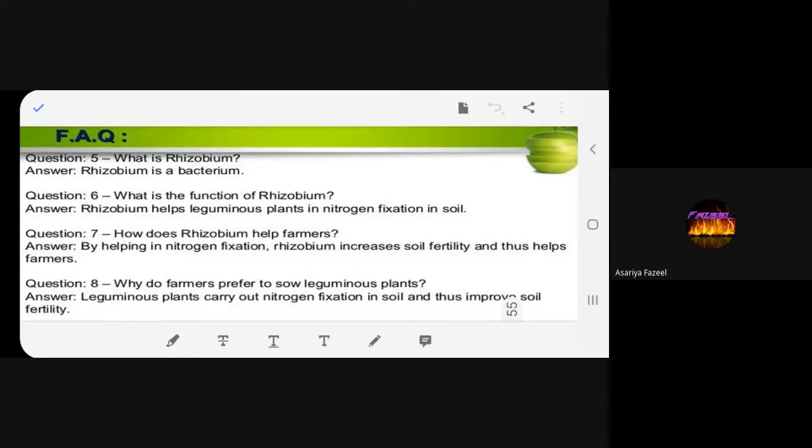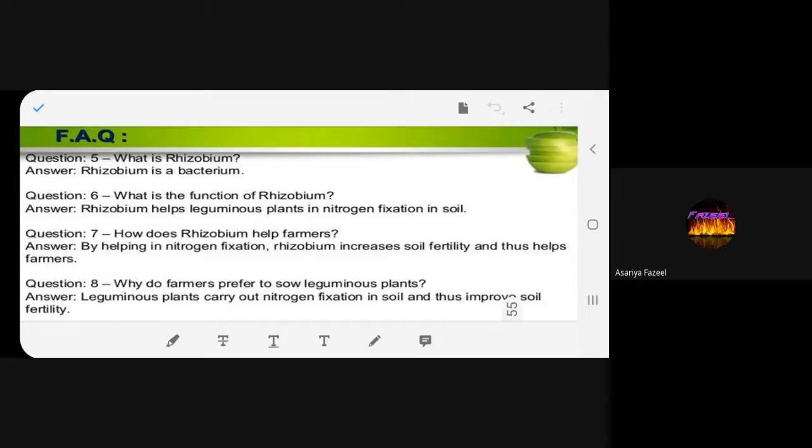Rhizobium helps the leguminous plants in nitrogen fixation in soil. So it helps in nitrogen fixation in soil.